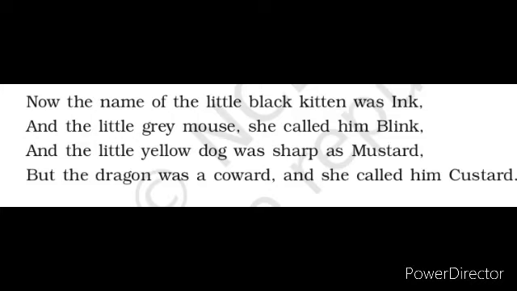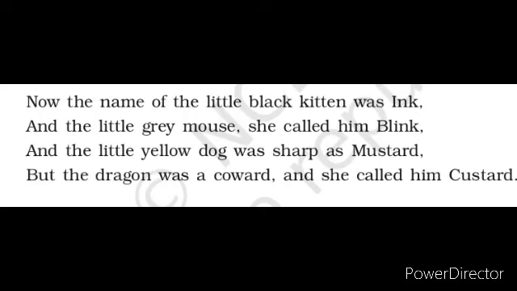Now the name of the little black kitten was Ink, and the little grey mouse she called him Blink, and the little yellow dog was sharp as mustard, but the dragon was a coward and she called him Custard. Here we look at the names of Belinda's pets. The kitten's name was Ink, and she called her grey mouse Blink. The little dog's color was yellow, just like mustard, sharp as mustard. So she called him Mustard. The dog's name was Mustard, and the dragon was a coward.